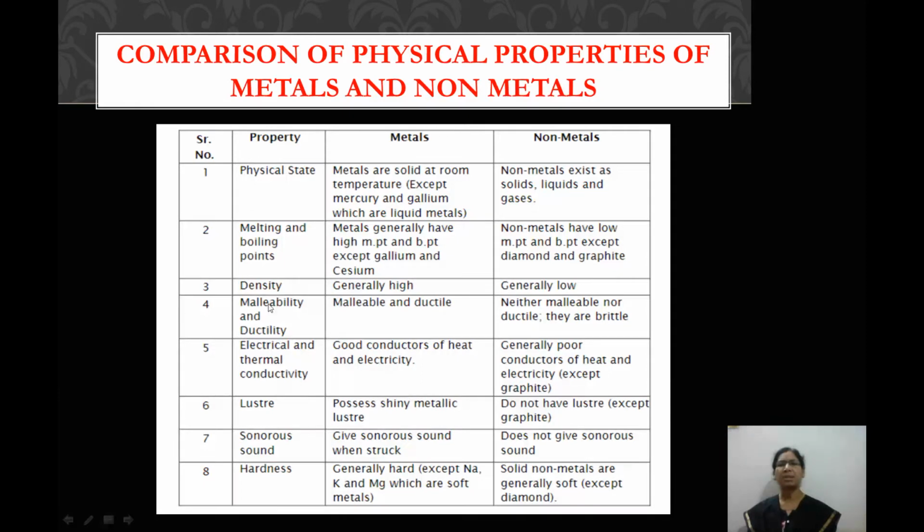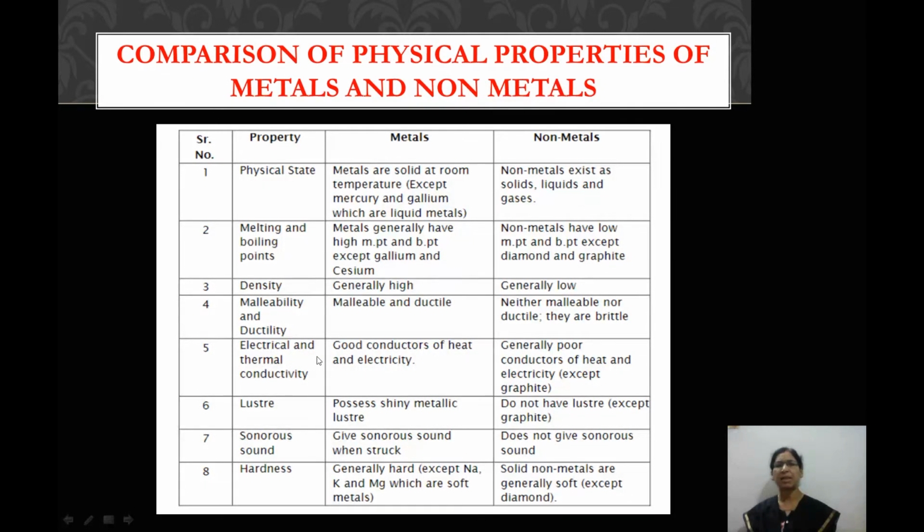Next topic is malleability and ductility. So all the metals generally show the property of malleability and ductility. That means they are malleable and ductile. Non-metals are neither malleable nor ductile, they are very brittle. That means they break very easily.